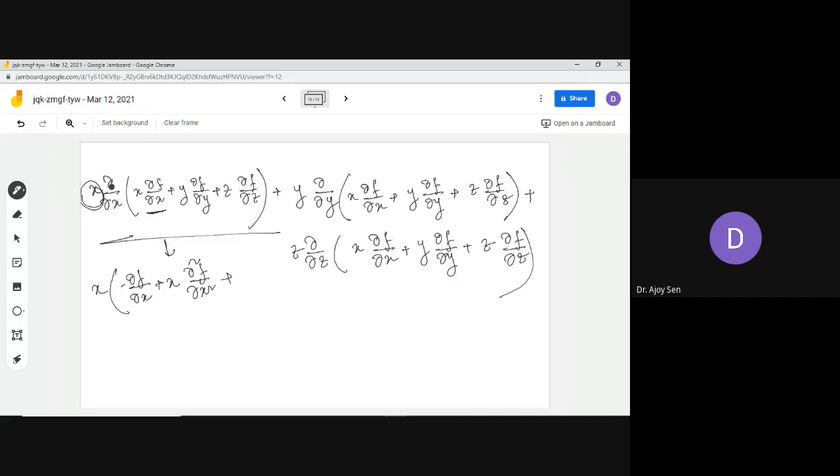Now if you are going to apply del del x of del del x over here, since you are doing the derivative with respect to x partially, this y thing is constant, so you are doing derivative only over this thing, and we will get y del 2f del x del y, only a single term, and from the last part you will also get another single term like del del x del z.